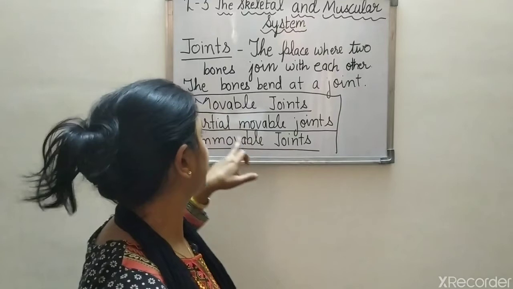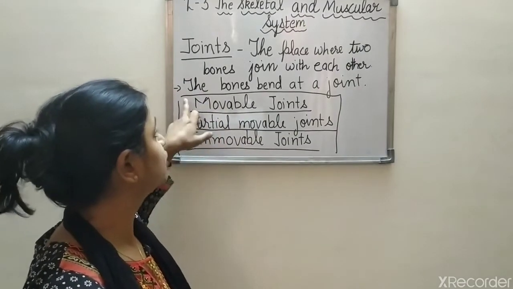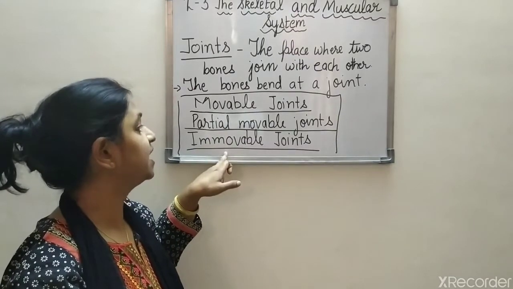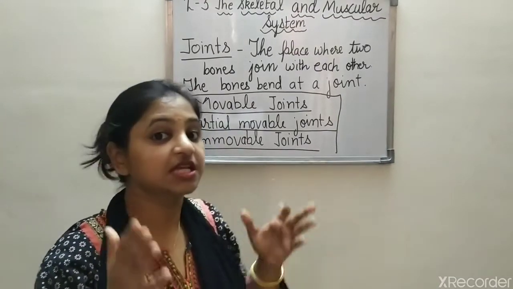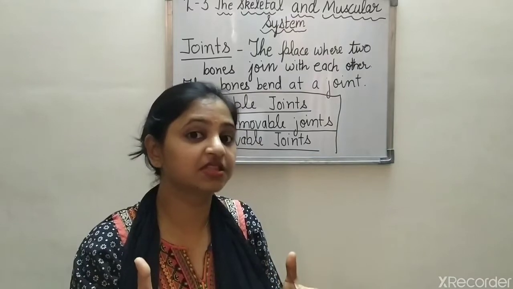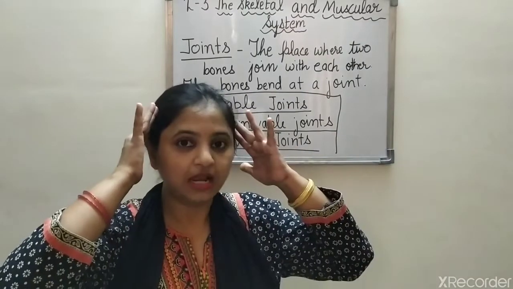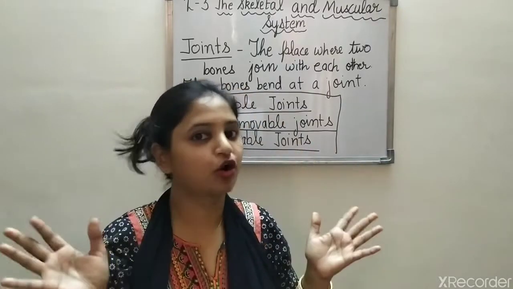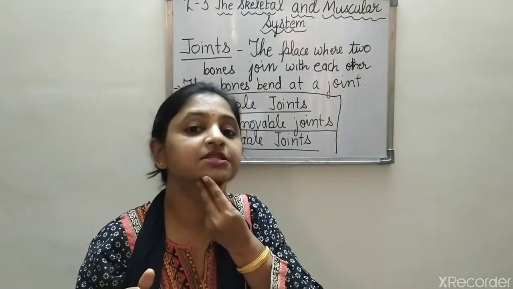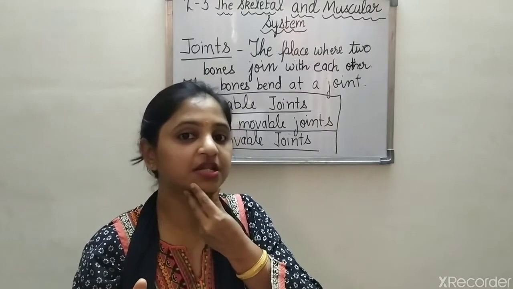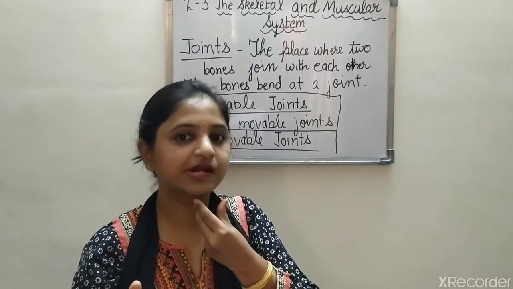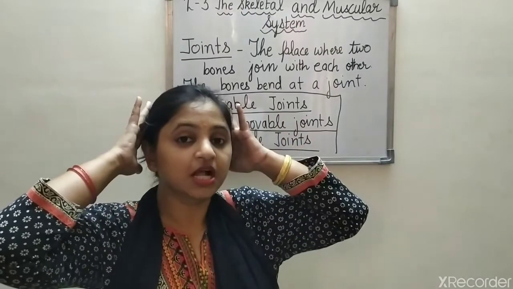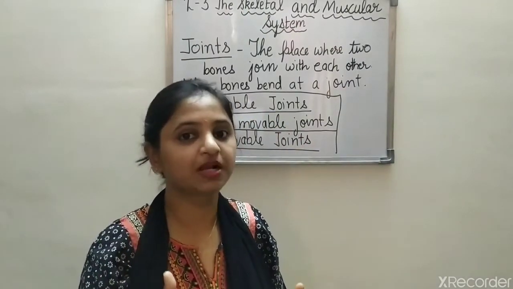Got it? So there are 3 types of joints: movable, partially movable, and immovable. First is immovable joints. As you have seen in the video, the skull has immovable joints. They cannot move. But in the skull, our lower jaw can move up and down. It can move like this also. So in our skull there are immovable joints.